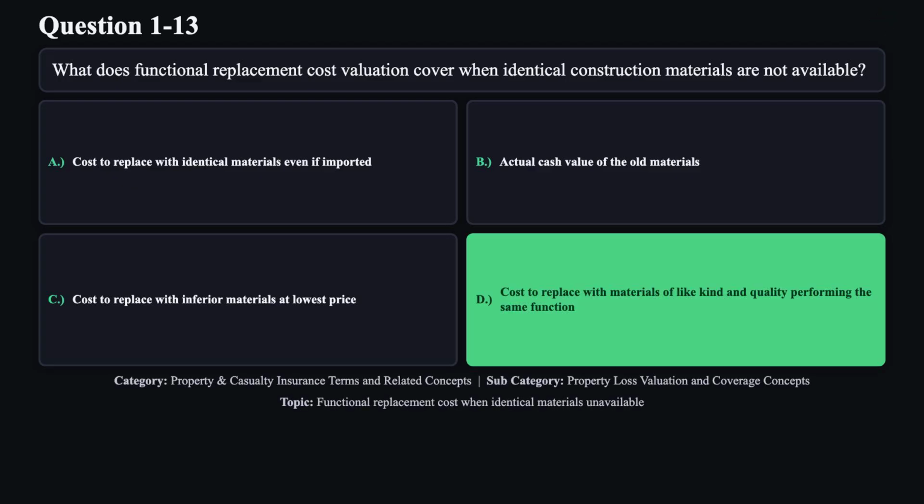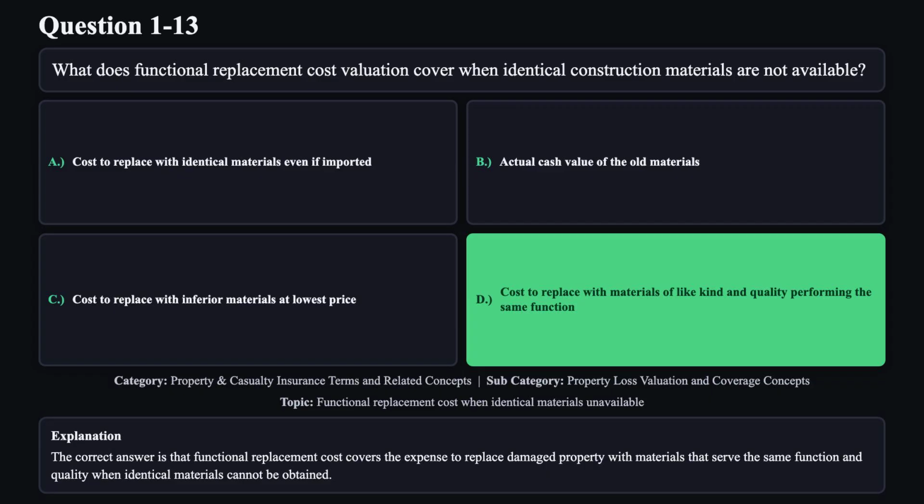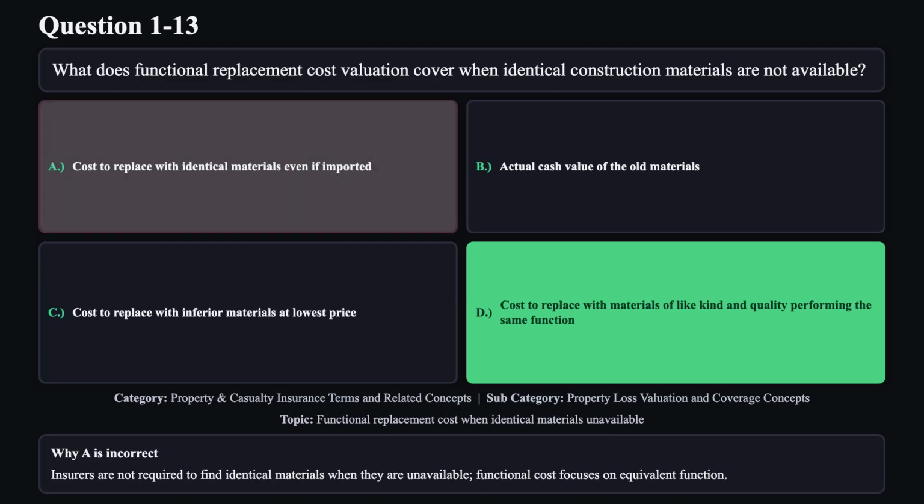The correct answer is D. The correct answer is that functional replacement cost covers the expense to replace damaged property with materials that serve the same function and quality when identical materials cannot be obtained. Reason A is not correct. Insurers are not required to find identical materials when they are unavailable. Functional cost focuses on equivalent function.